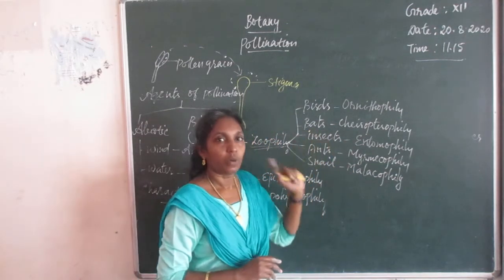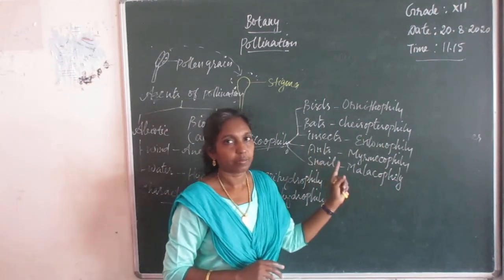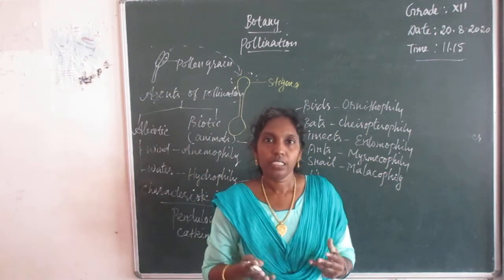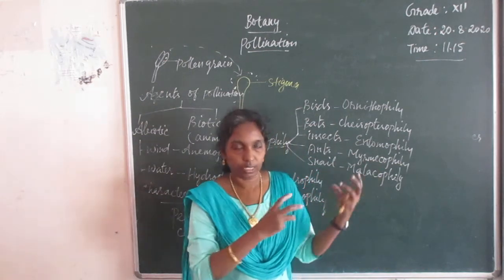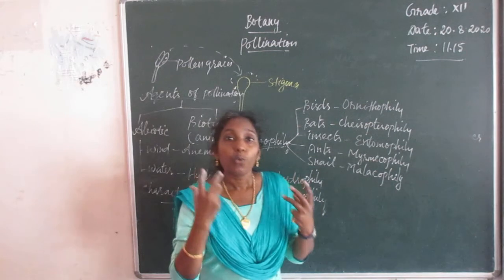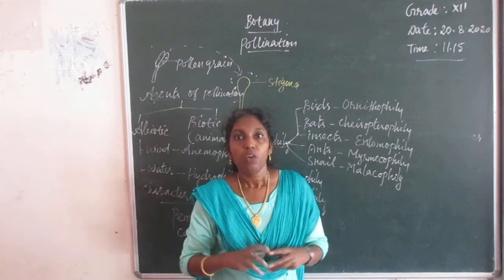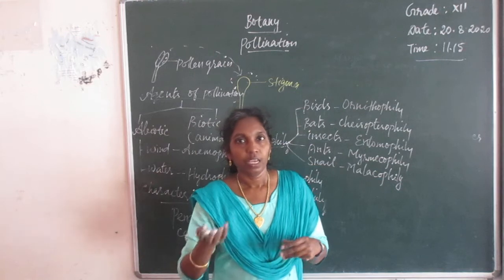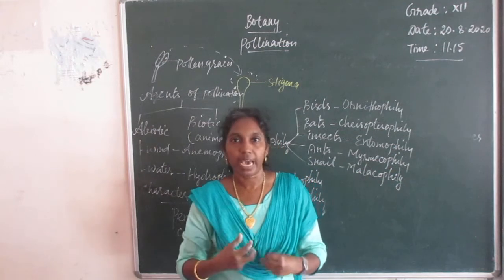The second type of pollination is Cheiropterophily, by bats. You know that bats are nocturnal, active at night. So these flowers are adapted. The adaptations of Cheiropterophily flowers are odor. They produce scented flowers which open at dusk or after dusk. When they open, they produce the smell to attract the bats towards them.